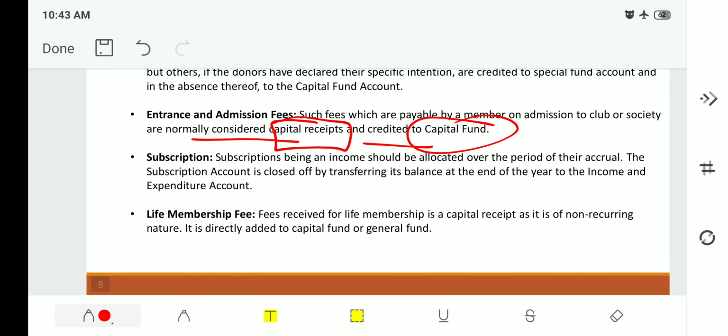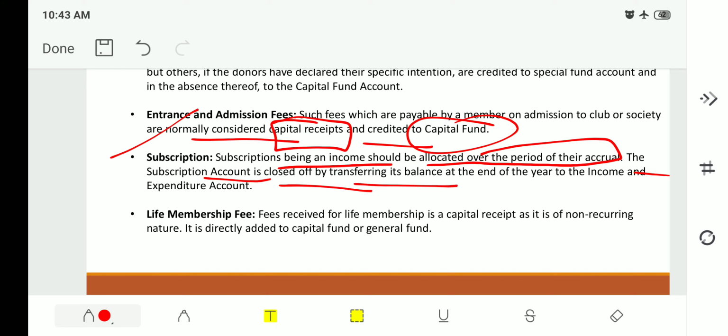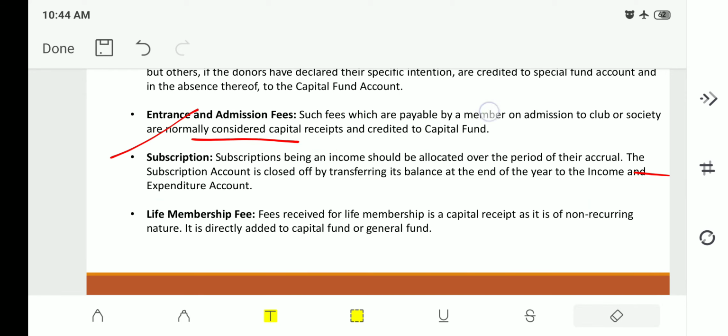Next, subscriptions. Subscriptions being an income should be allocated over the period of their accrual. The subscription account is closed off by transferring its balance at the end of the year to the income and expenditure account. What is subscription? Simple, whenever you get the subscription fees, it will go directly to the income and expenditure account.